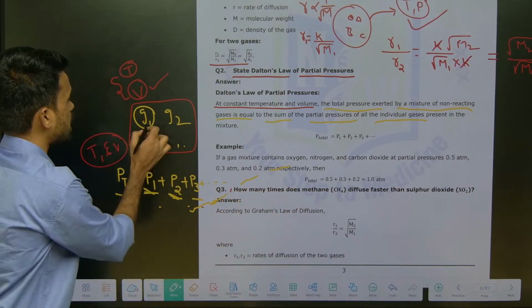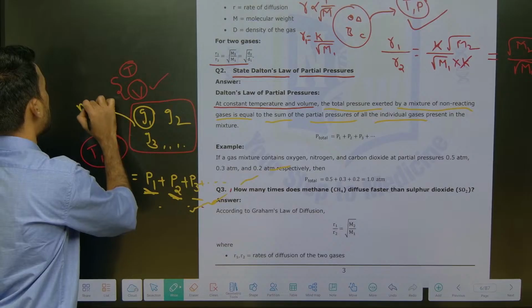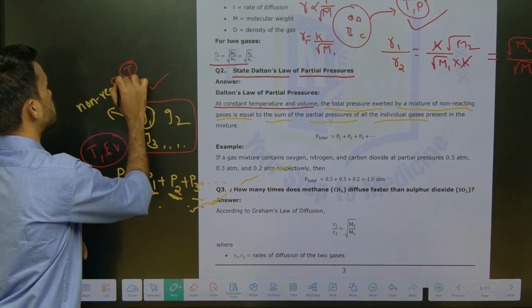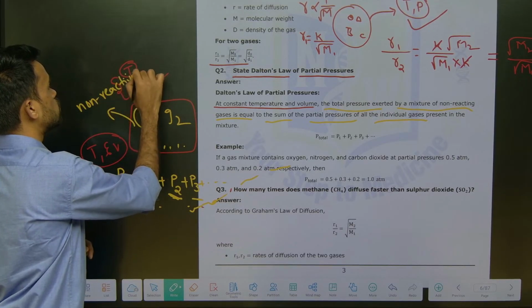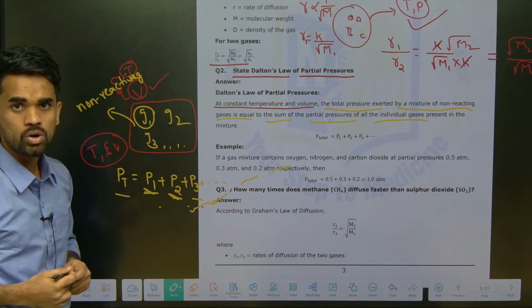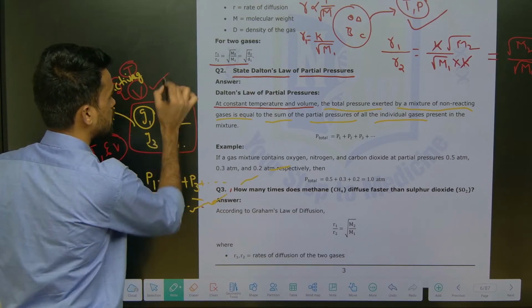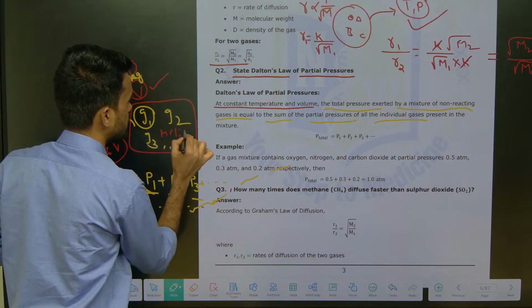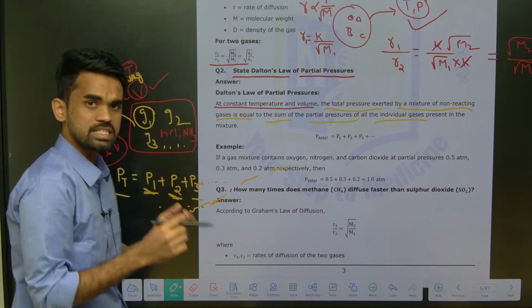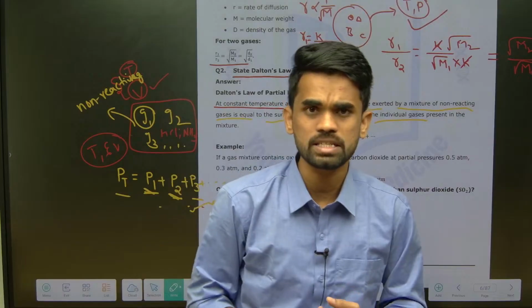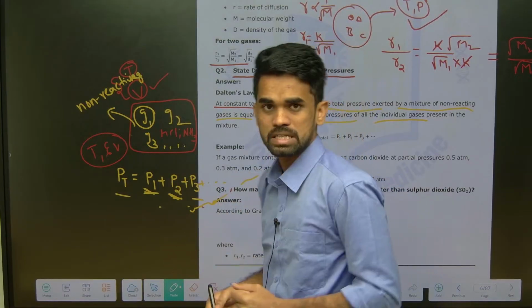And these gases should not react. These are non-reacting gases. They should not react with each other. For example, you should not take HCl and ammonia here. HCl is a gas, and ammonia is also in the gaseous state at room temperature, if we consider.